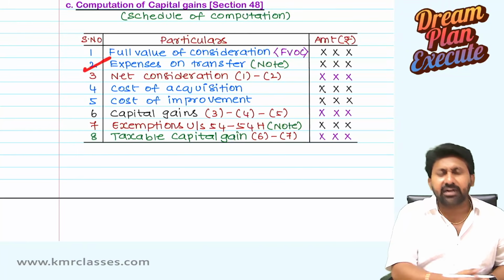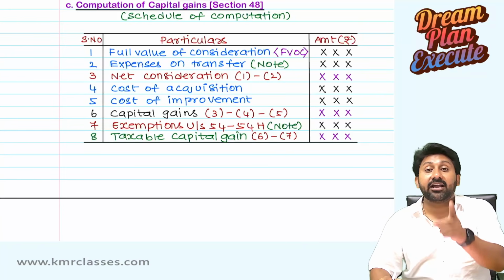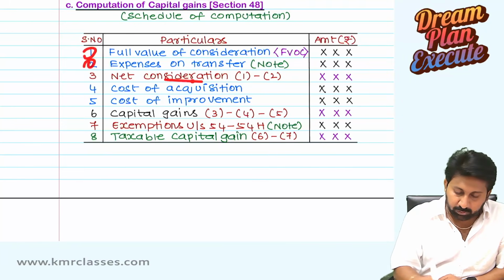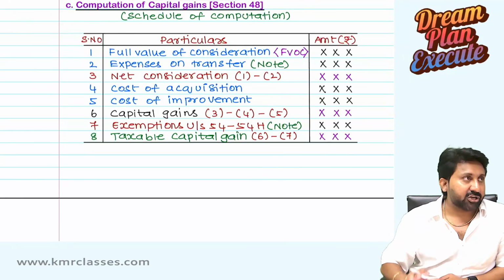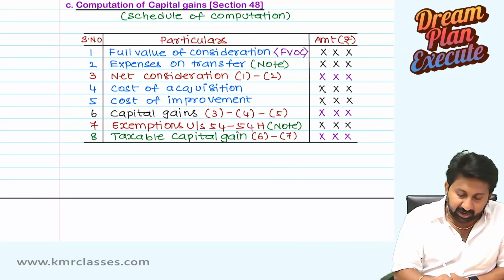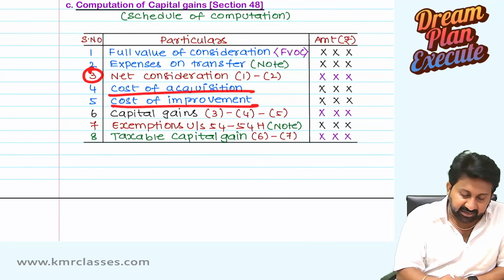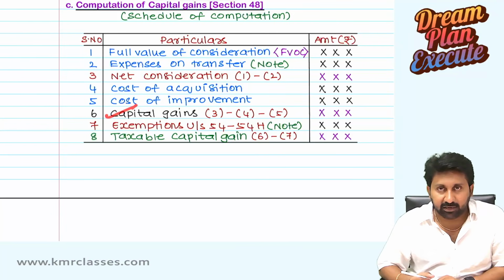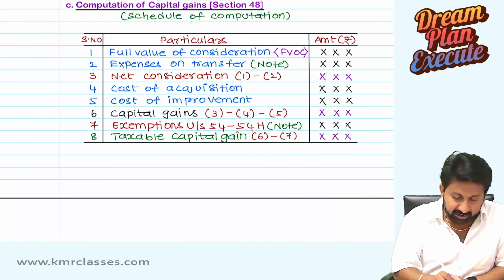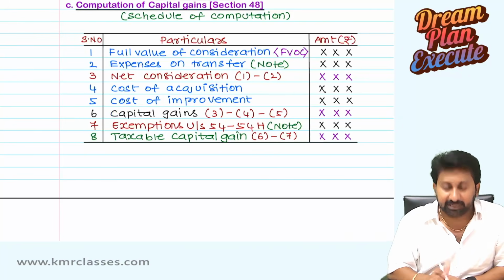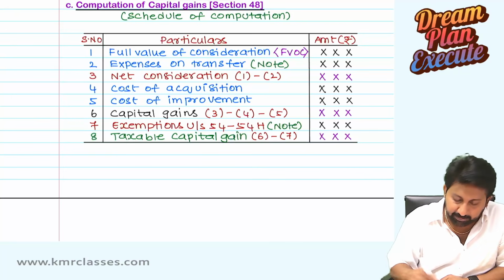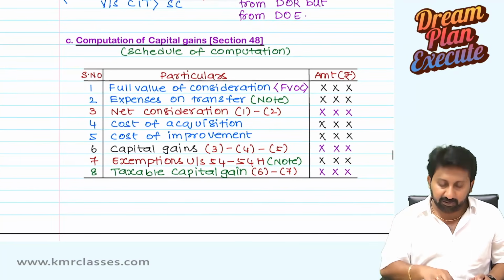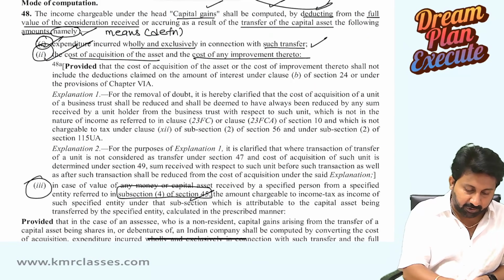Second, any expenditure wholly and exclusively in relation to the transfer, deduct. 1 minus 2 will be the net consideration you are going to get. Next, take cost of acquisition and cost of improvement. From net consideration, remove these two. That will become capital gains. If this is a short-term capital gain, lesser exemptions will come. If it is a long-term capital gain, a load of exemptions will come. Finally, the balance will be the taxable capital gains. Understood? This is the schedule of computation as said in section number 48.